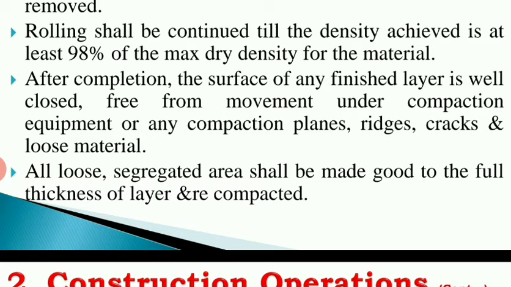At that time we need to restart the work there, maintaining the standard thickness by placing additional material so that it is mixed with the original layer which is already well compacted.